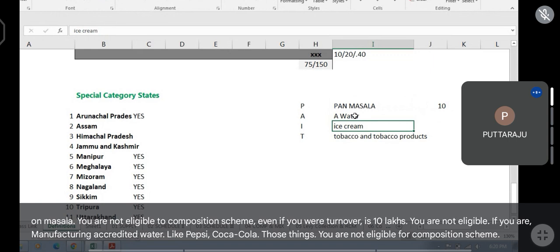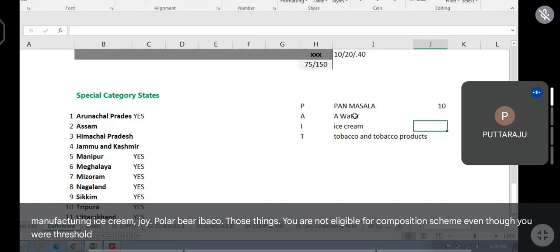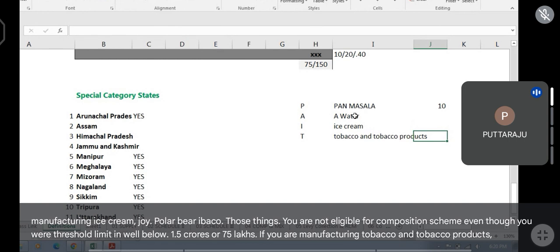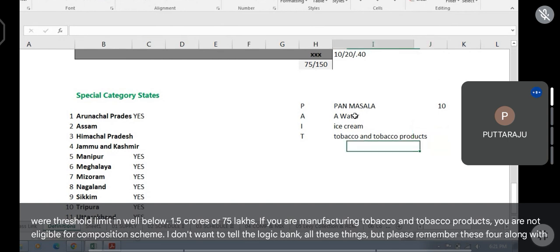If you are manufacturing ice cream, Joy, Polar Bear, Ibaco, those things, you are not eligible for composition scheme, even though your threshold limit is well below 1.5 crores or 75 lakhs. If you are manufacturing tobacco and tobacco products, you are not eligible for composition scheme. I don't want to tell the logic behind all these things, but please remember these 4 along with ash bricks.